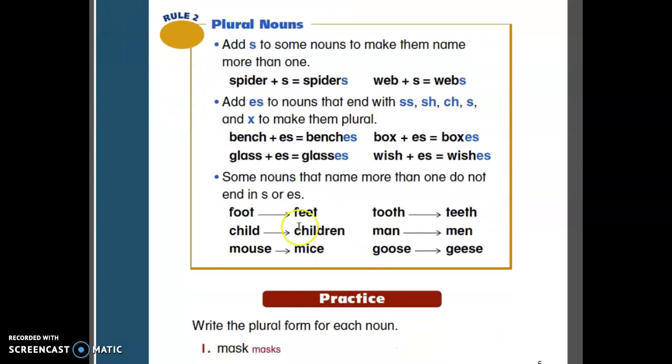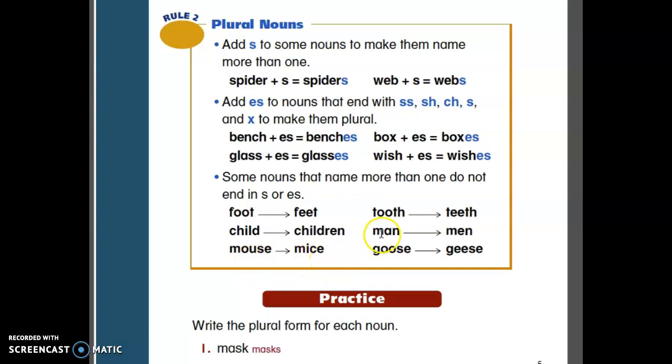And sometimes we don't even add an es on the s. Sometimes it's just completely different. 1 foot, 2 feet. 1 child, 2 children. So be careful of the pronunciation here. 1 mouse, 2 mice. Mouse, mice.